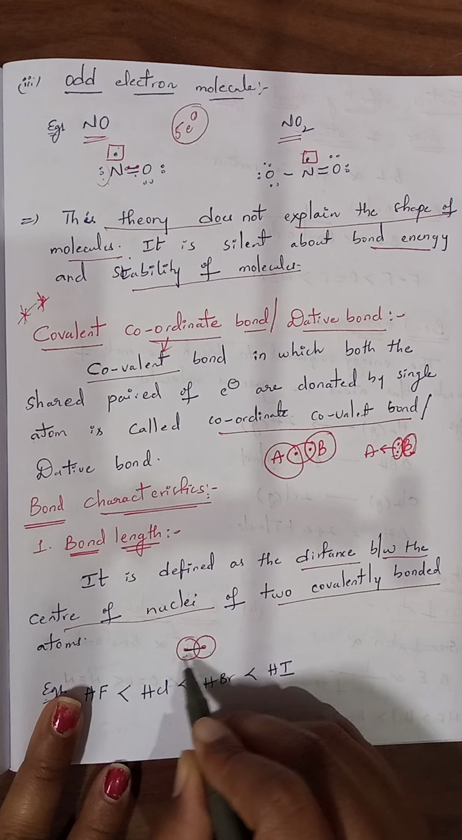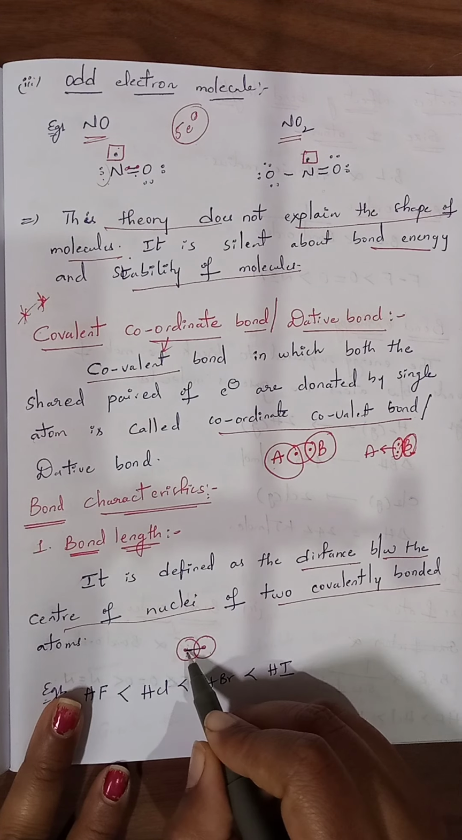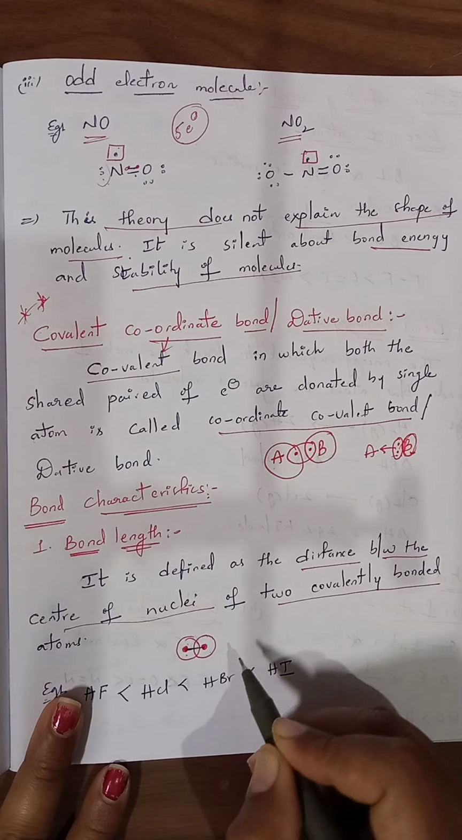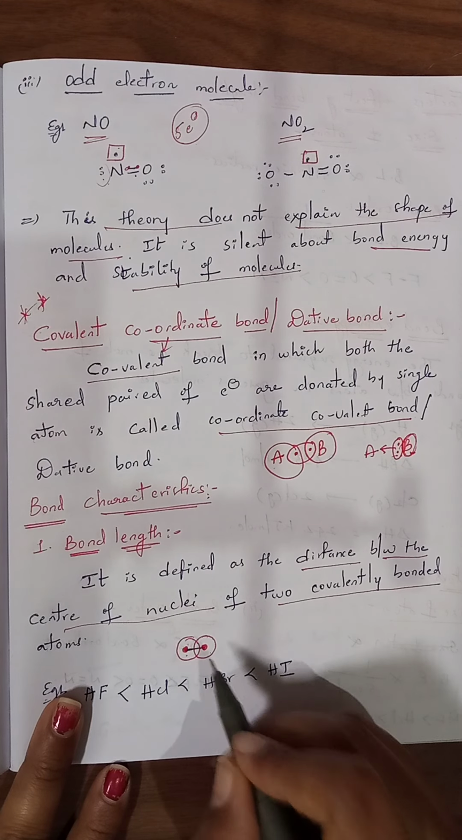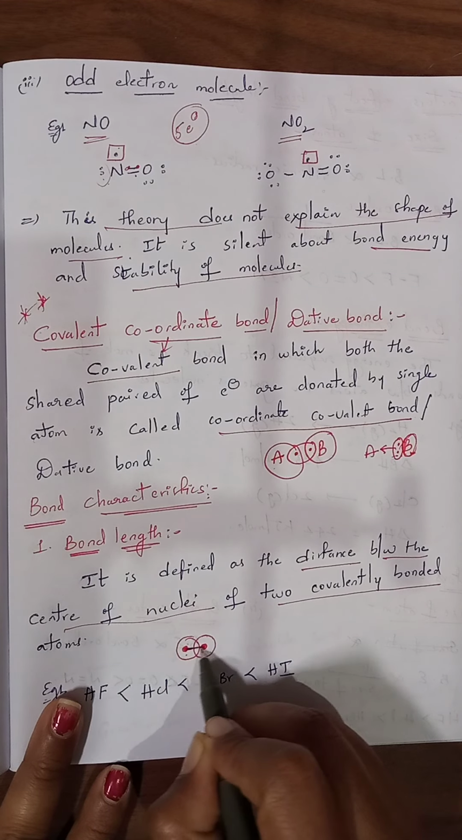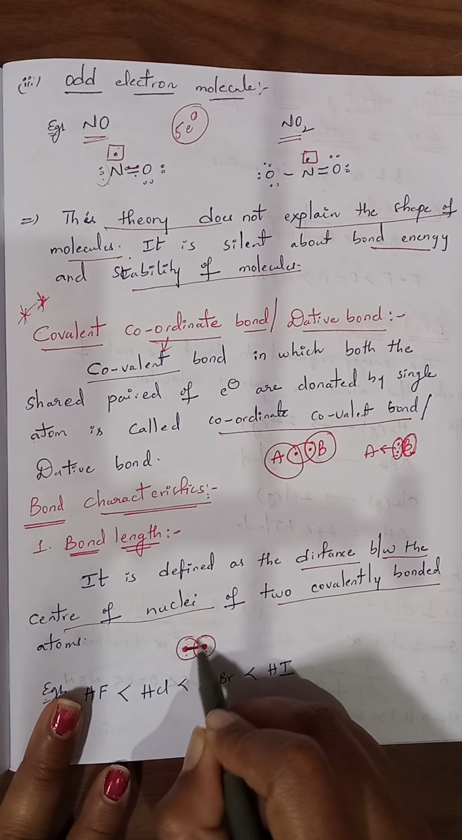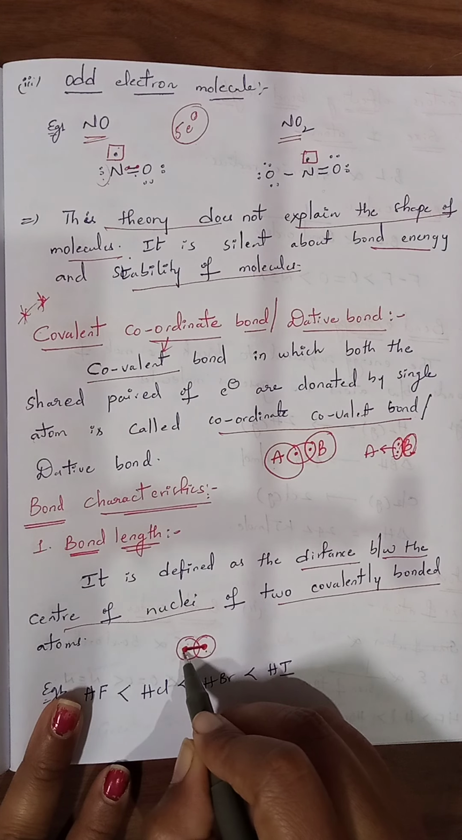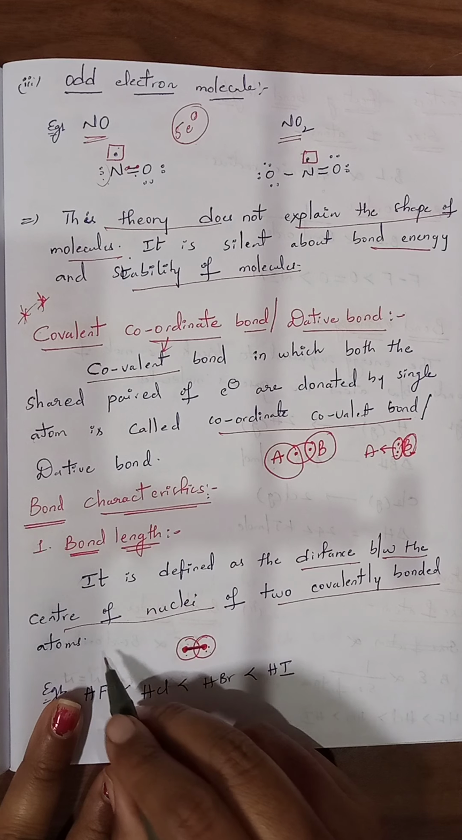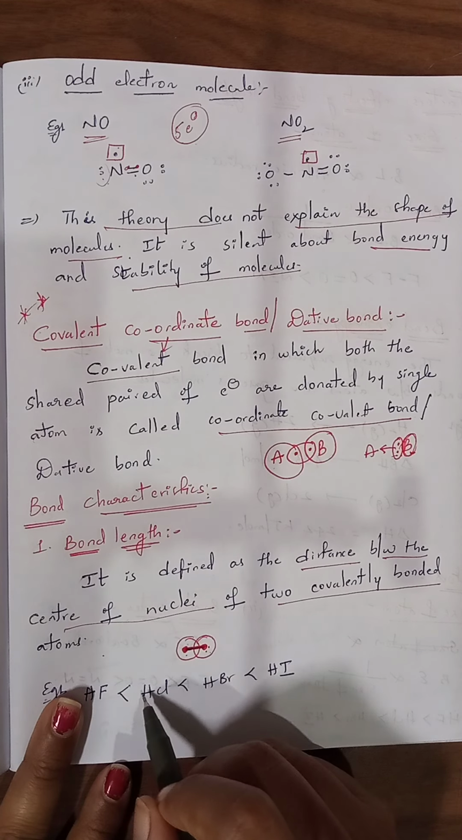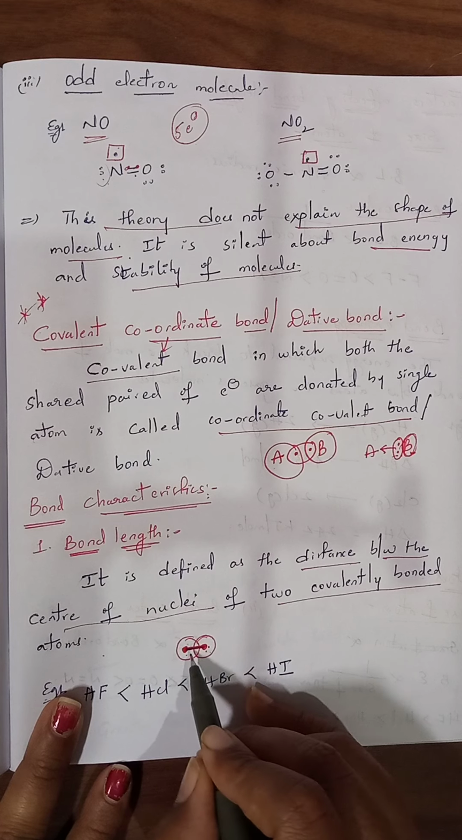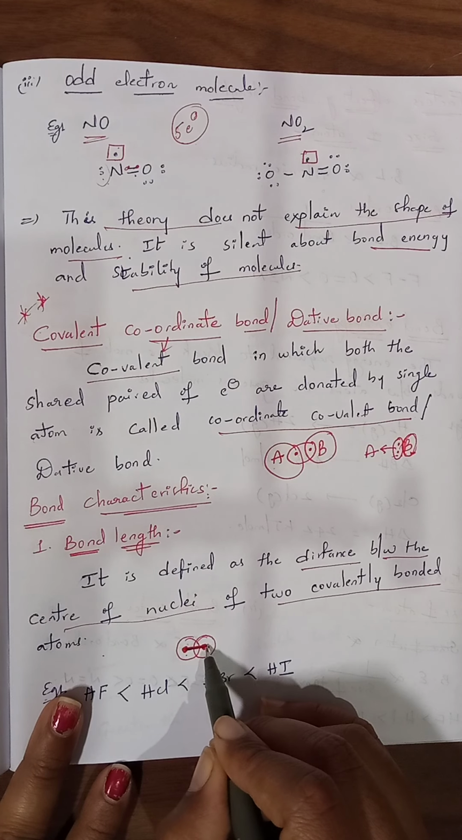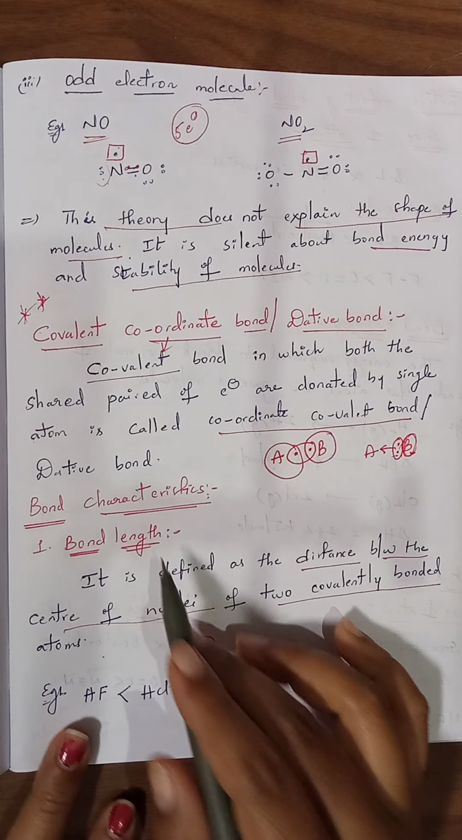Now 2 atoms are covalently bonded. Just imagine each atom contains a nucleus. Whatever the distance present between the nuclei, this is the nucleus of one atom, this is the nucleus of another atom. The distance between the nuclei of the 2 covalently bonded atoms is called bond length. It is defined as the distance between the centers of nuclei of 2 covalently bonded atoms, that is called bond length.